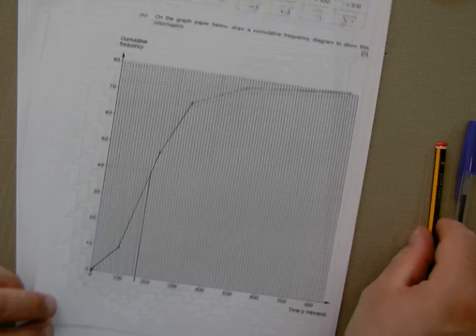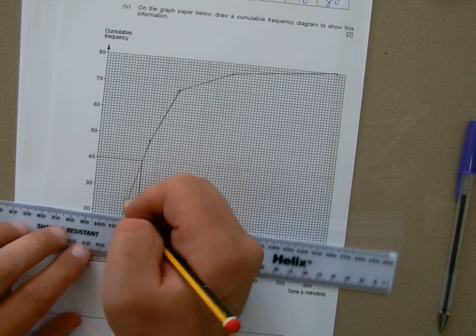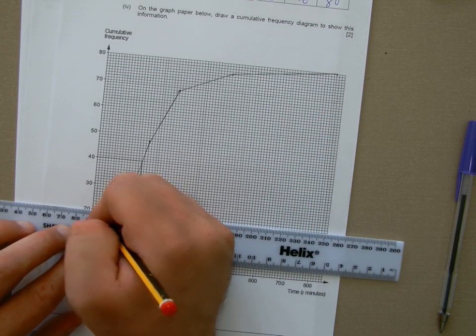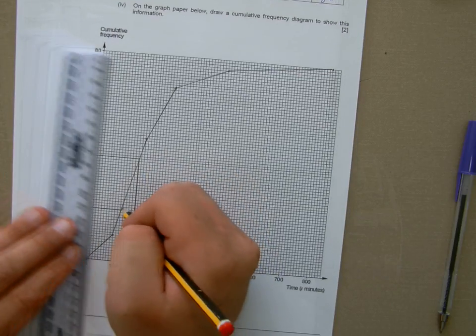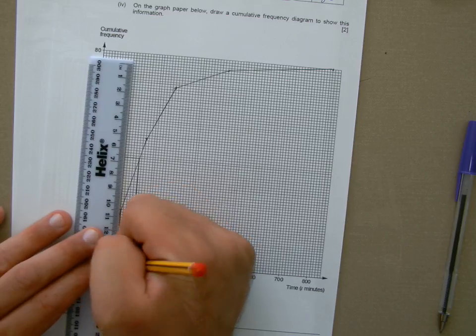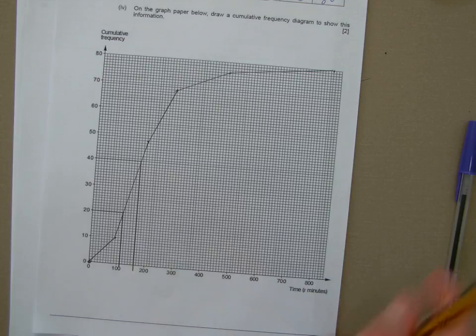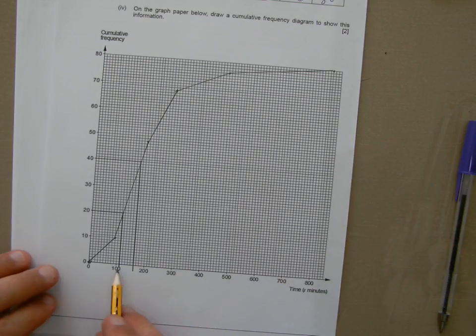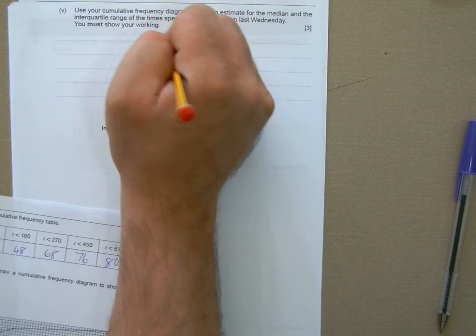Interquartile range then, if you remember, it's a quarter of the data. So there's 80 people, a quarter will be 20 people, because a quarter of 80 is 20, or you could halve the median amount of people, because 40th is the median, so that means the quarter is 20, and that comes out to be 110. Now that's the lower quartile, don't forget.